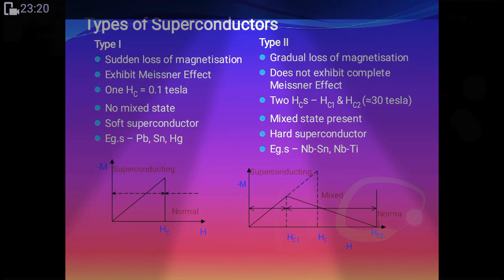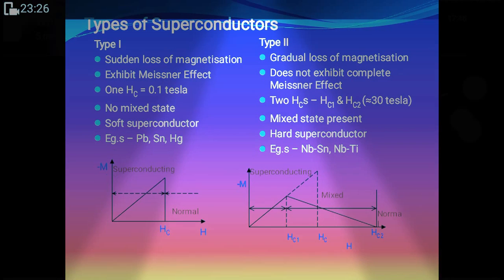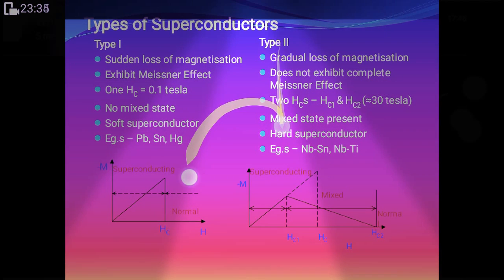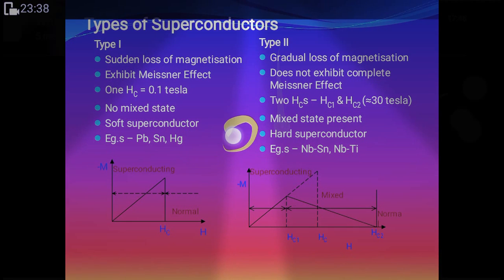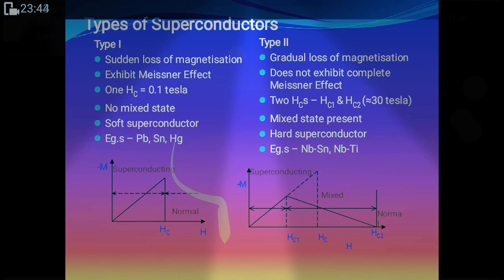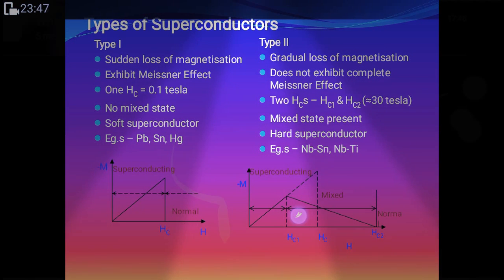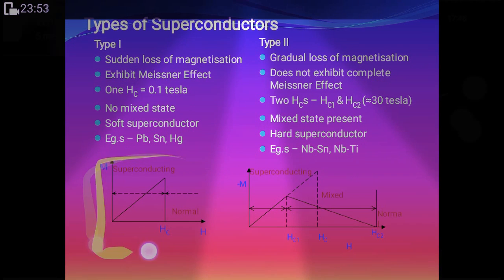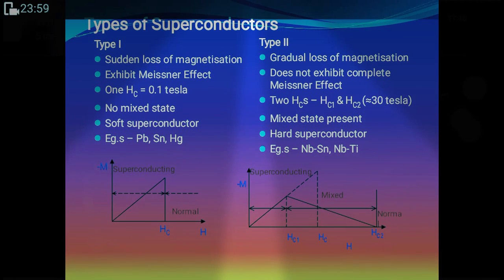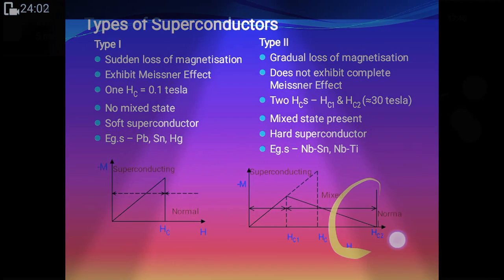How do I show you? At Hc it directly achieves zero resistance. Here, because it does not exhibit the complete Meissner effect, suppose the material is here, some lines are passing through it and some are repelled. So this mixed state forms. Before that it behaves like a type 1 superconductor, and when all the magnetic lines pass through the material, it achieves the normal state.